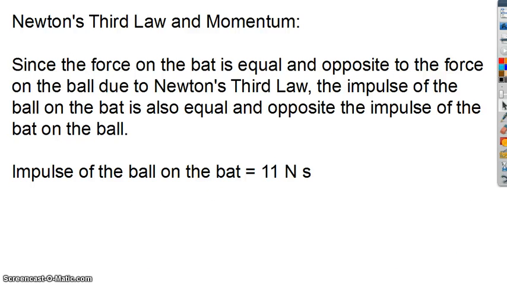Well, if we remember back to Newton's third law, we know that for every force on an object, an equal and opposite force is exerted by that object. So because the ball exerts an equal and opposite force on the bat, the bat receives an impulse from the ball, since the ball is receiving an impulse from the bat. Since the bat put an impulse on the ball of negative 11 newton seconds, the impulse of the ball on the bat just has the opposite sign, but the same net magnitude of 11 newton seconds.